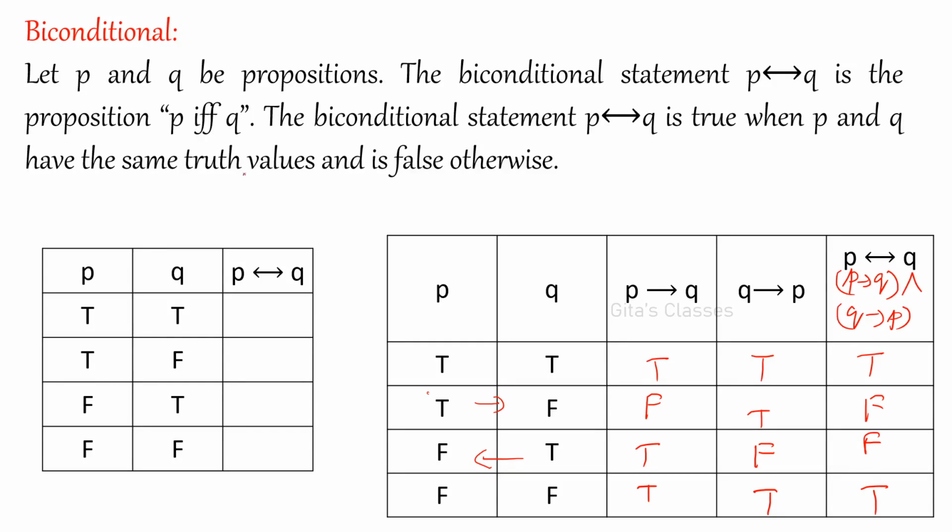So, if both have the same values, then it will become true. Otherwise, it is false. Remember like this. Therefore, the biconditional P biconditional Q is true when P and Q have the same truth values, and it is false otherwise.